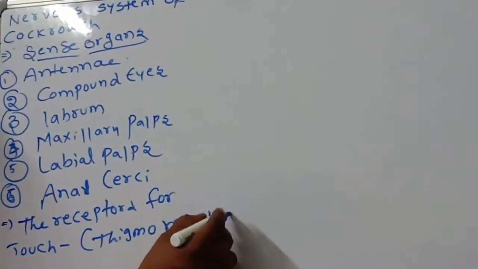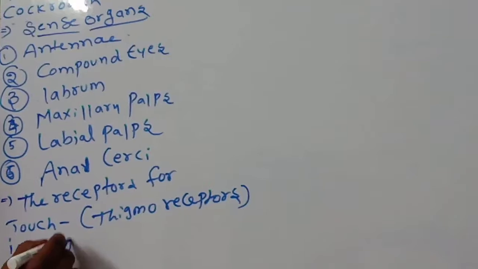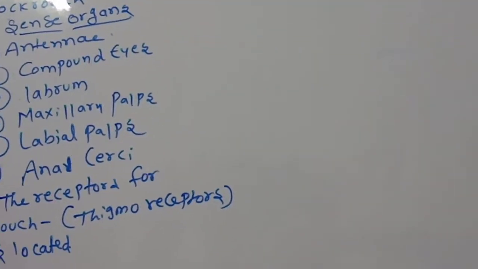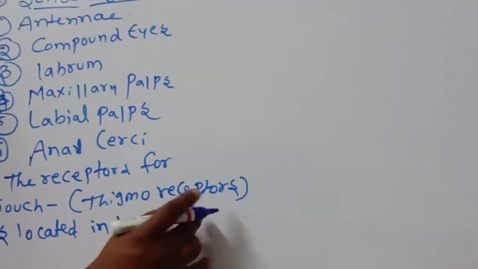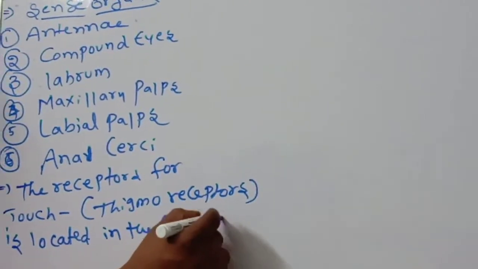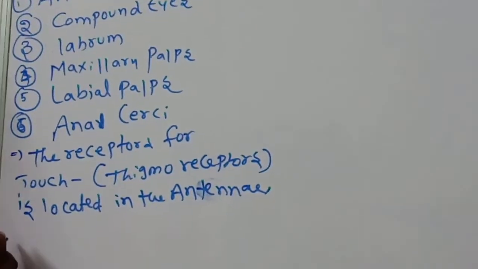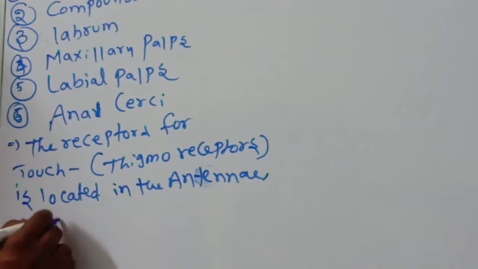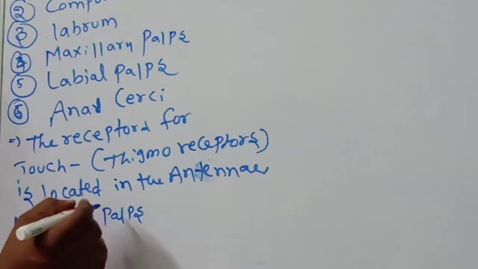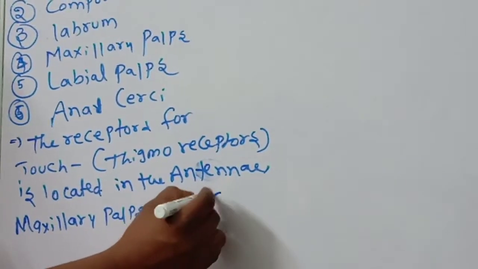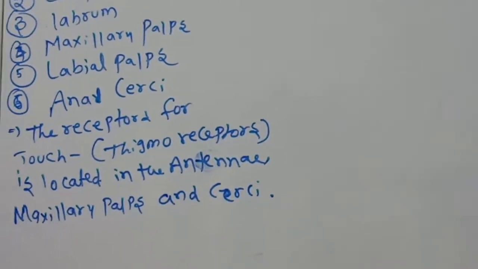Thigmoreceptors are located in the antenna, the maxillary palps, and the anal cerci. Here the thigmoreceptors, the touch receptors, are present.